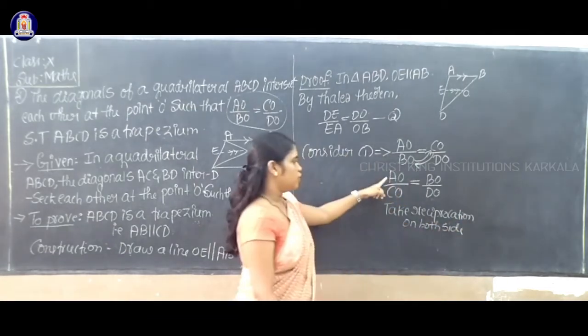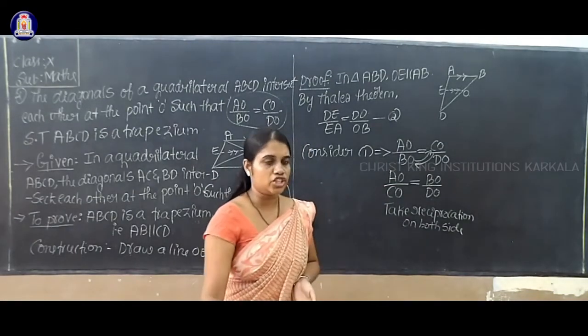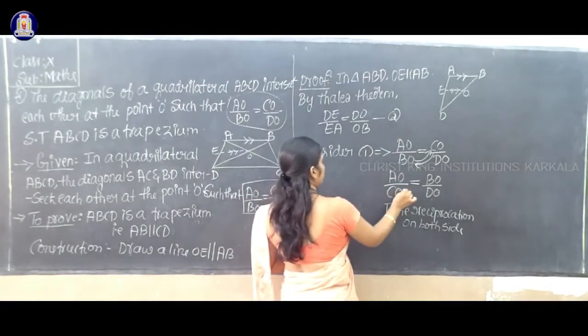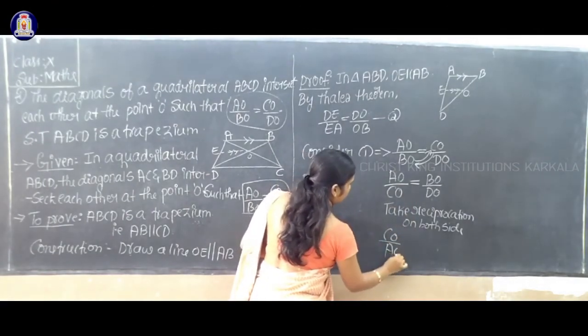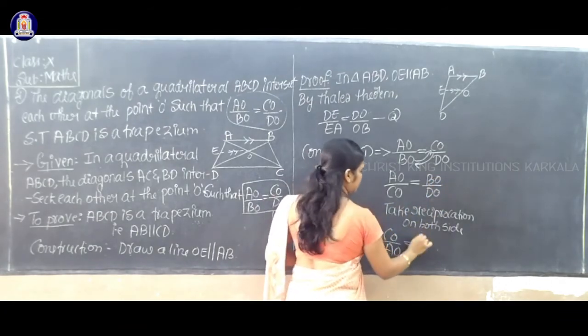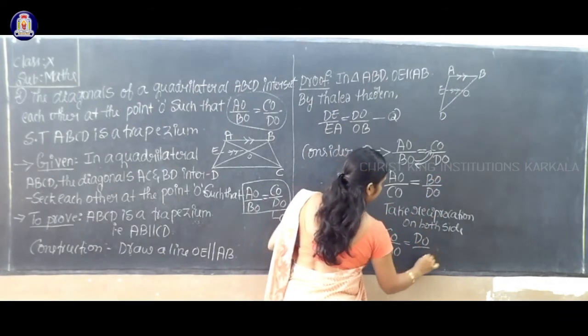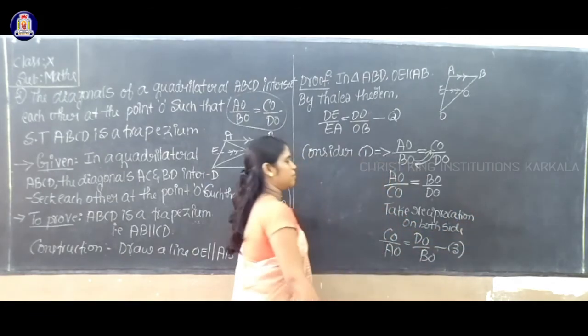AO by CO becomes CO by AO, and BO by DO becomes DO by BO. Consider it as equation number 3.